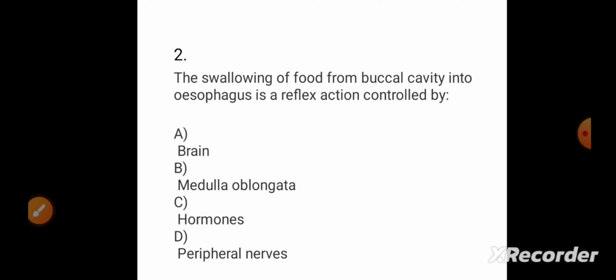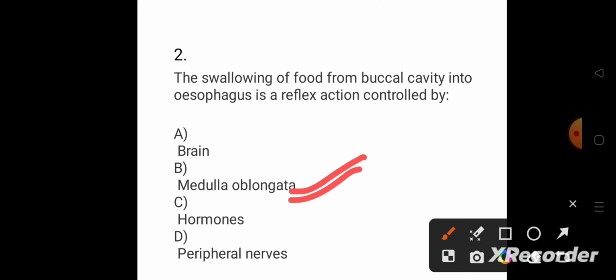The swallowing of food from the buccal cavity into the esophagus is a reflex action controlled by whom? So options are brain, medulla oblongata, hormones and peripheral nerve. So in this case, brain will not be the answer. Why? Because brain is the ultimate controller of the body, but still it is asking that swallowing of food from the buccal cavity into the esophagus is controlled by. So the answer here will be option B, the medulla oblongata.